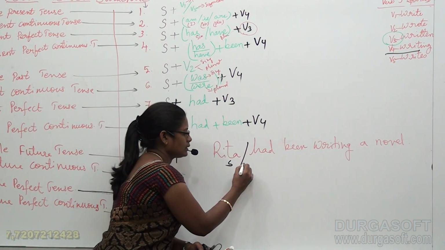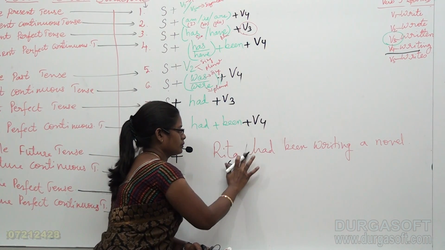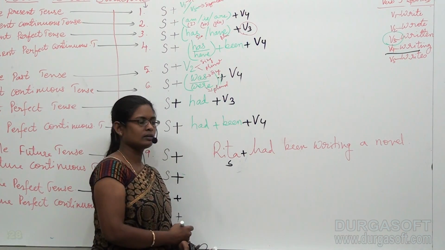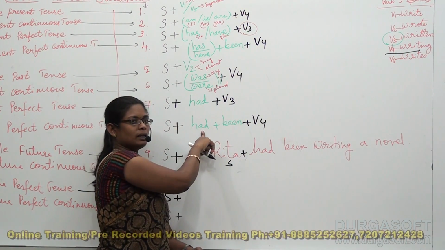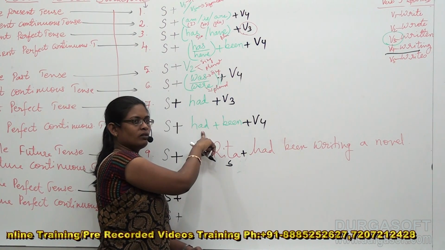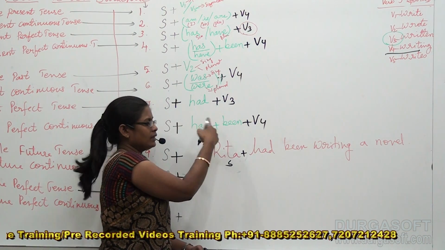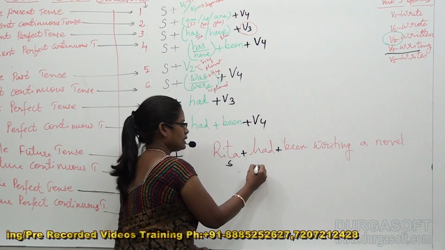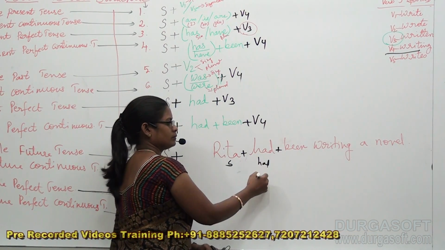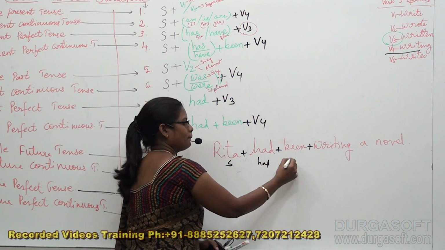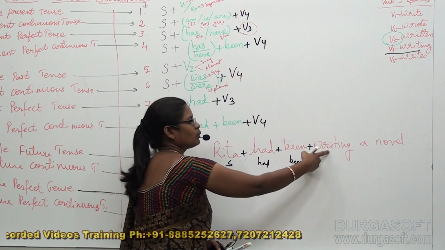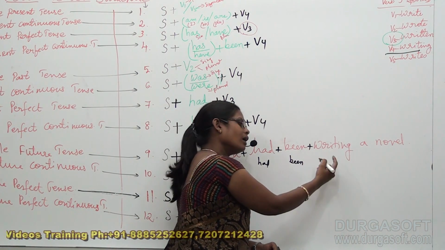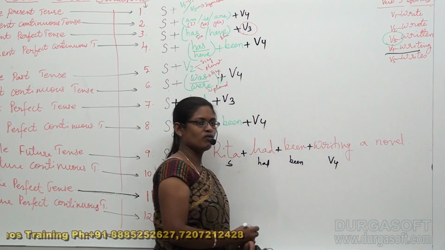So the structure follows this way: subject plus, immediately after the subject, what follows? Had. Do we have had here? Yes, had. Plus been. Plus writing. What form of verb is writing? Correct, it is V4.